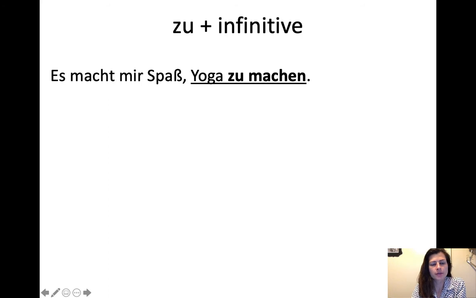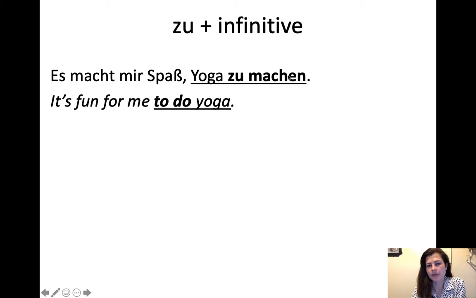So, es macht mir Spaß, Yoga zu machen, which is it's fun for me to do yoga. So es macht mir Spaß means it's fun for me, and then Yoga zu machen is just to do yoga. But machen already means to do, right? When you translate machen, like with a modal verb, you would say ich möchte Yoga machen without the zu. So machen already means to do, but there are certain situations where the zu is added to the infinitive, so it's still translated as to do, but you've added zu as well.